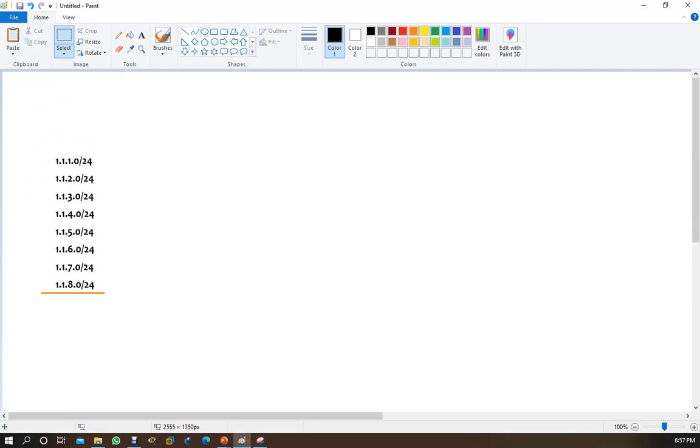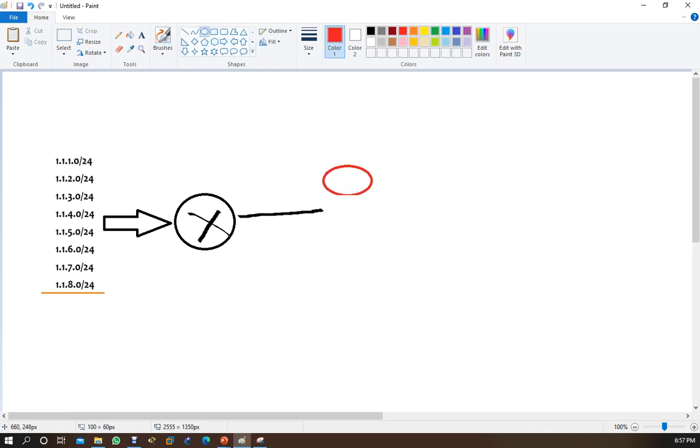Let me make one router here. This router has to share this route with its connected neighbor. So when these routes are coming to this edge router, but when it is sharing to its neighbor, it will be shared as a single route.